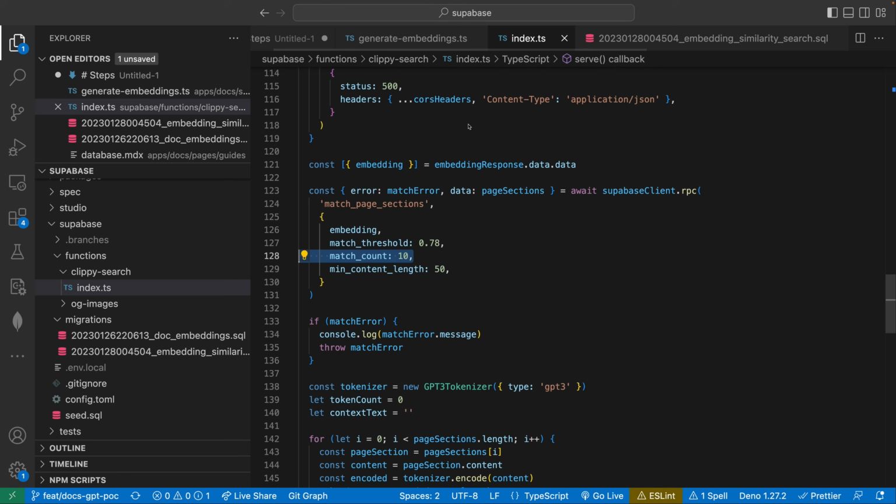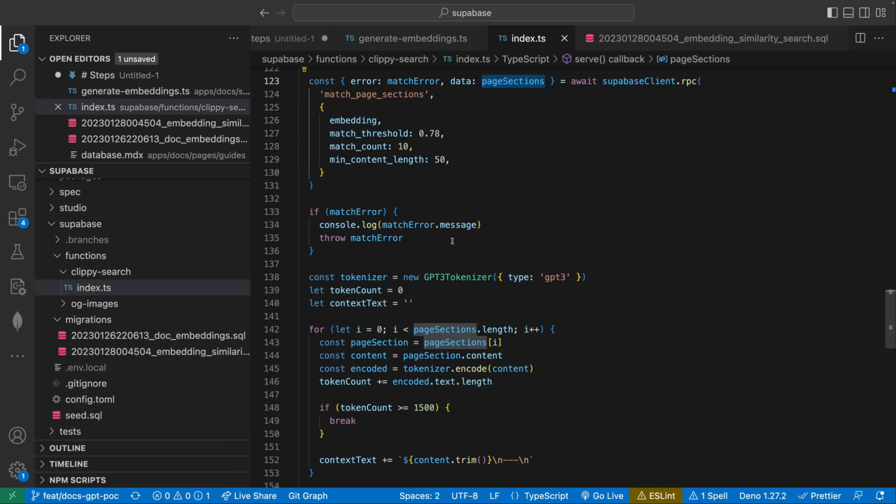So since we've hidden all that fancy logic into a Postgres function, back here we can just use the Supabase client to do an RPC. RPC will look for exactly that, Postgres functions. We pass it in the name with these parameters. Again, we can just pass the resulting embedding directly into this function and it will work. And the result will be our page sections. And now's the fun part.